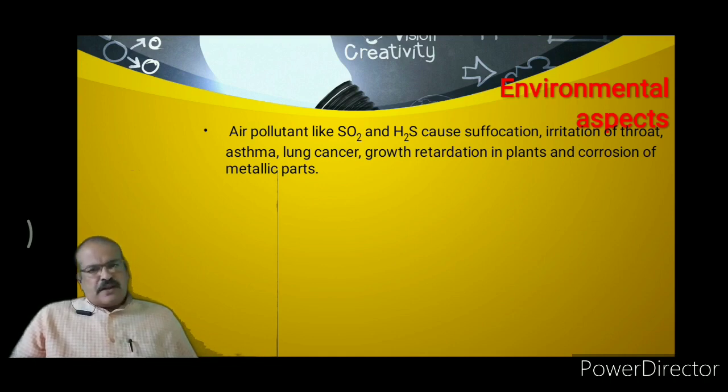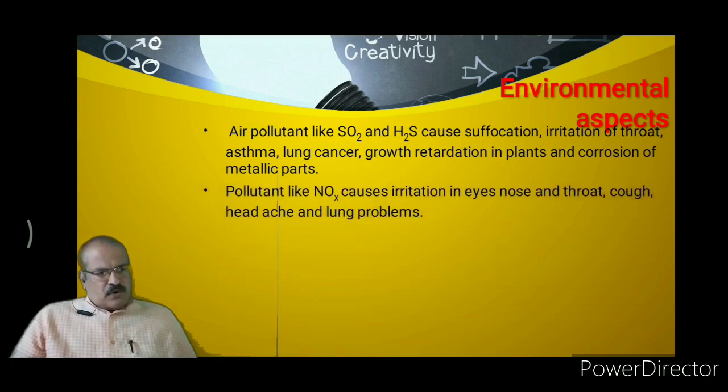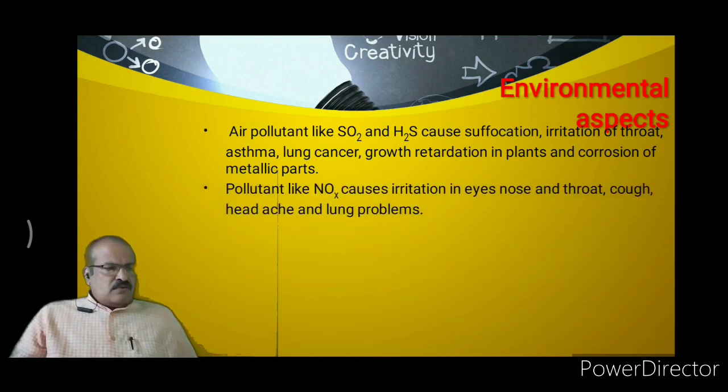Also, due to this sulfur dioxide and hydrogen sulfide, there is a problem in the crop, and this problem is called a growth retardation problem. Now the sulfur dioxide also causes the corrosion in the metallic parts.